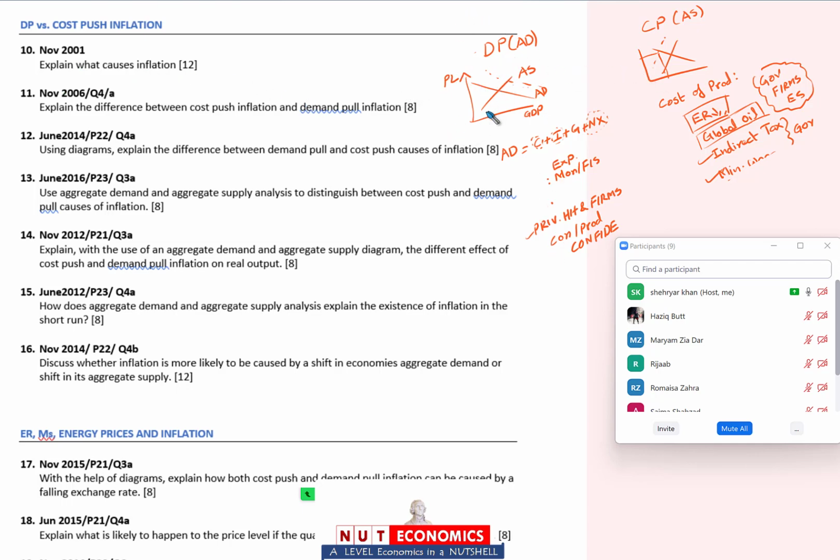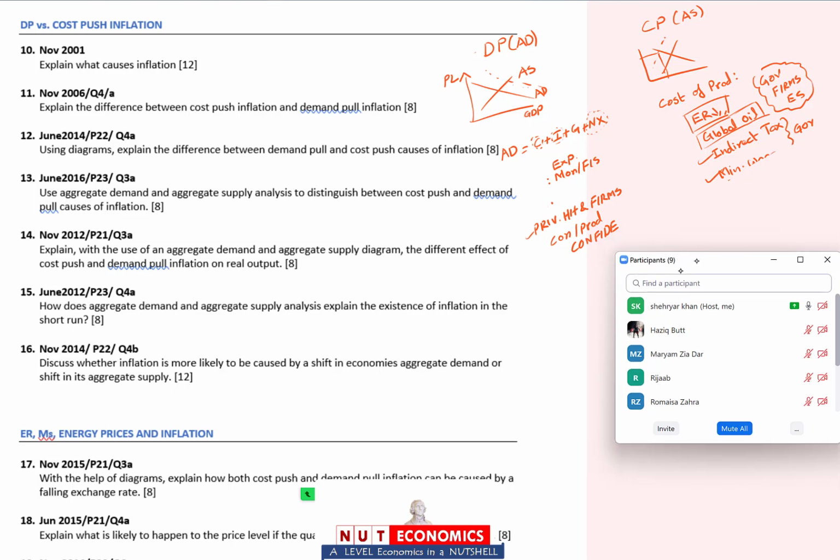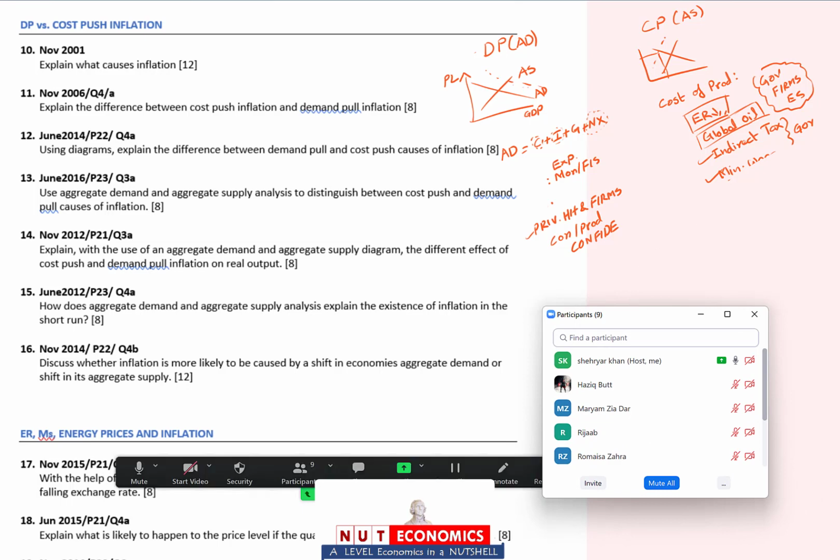ये पूरा एनालिसिस तुमने देना है और उसमें उसको एक्सटेंड इसी तरह करना है कि once you explain it through the graph that this is your demand pull inflation when aggregate demand increases, start explaining that look, the government can be responsible for this increase in aggregate demand, even the external sector can be responsible, and sometimes it's just the consumer and households confidence, investors confidence. Similarly, cost push inflation graph से show करो and then give a few reasons, explain them कि क्यों cost of production बढ़ सकती है.